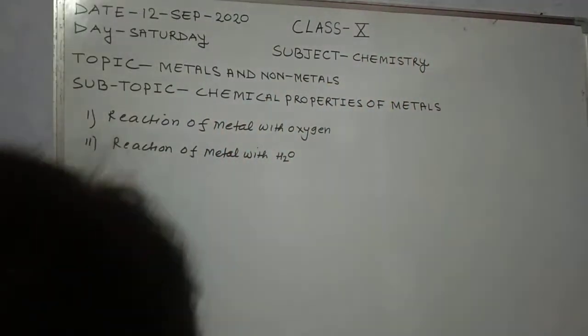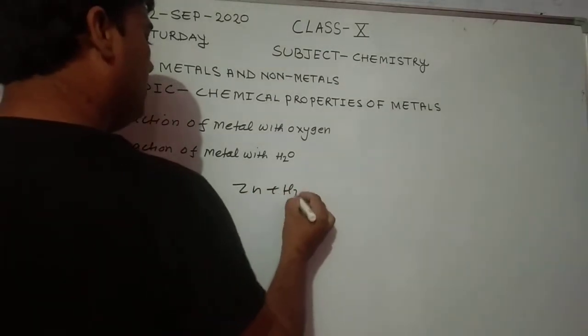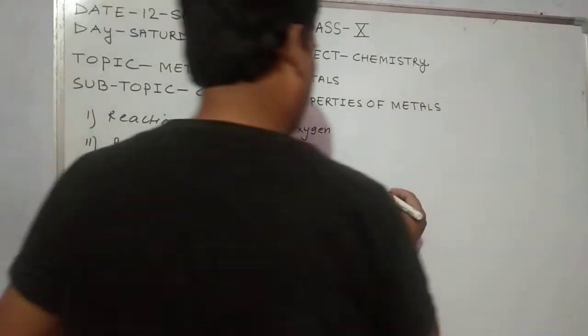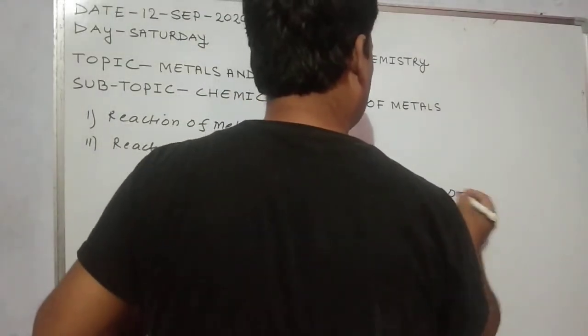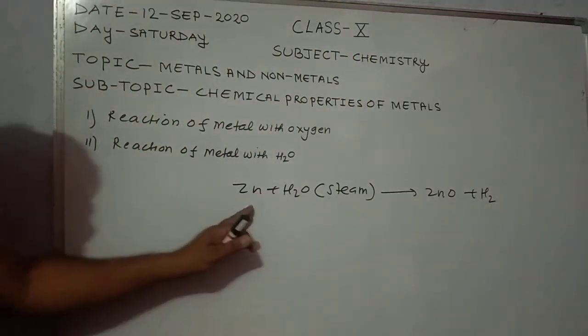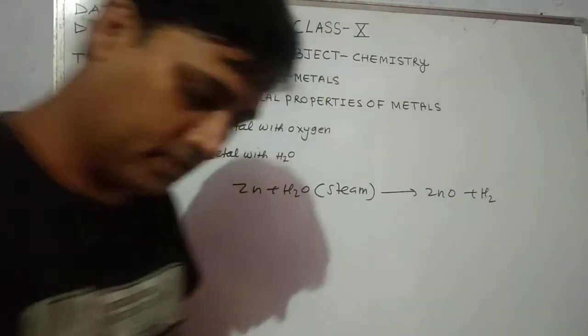Zinc reacts with steam. The formula of steam is H2O. It forms zinc oxide plus hydrogen gas. So this is the balanced equation. It forms zinc oxide and hydrogen gas.